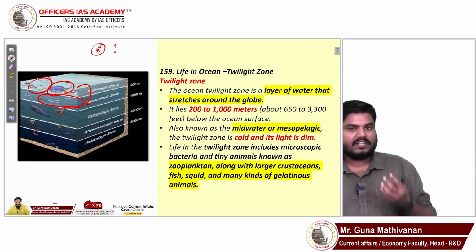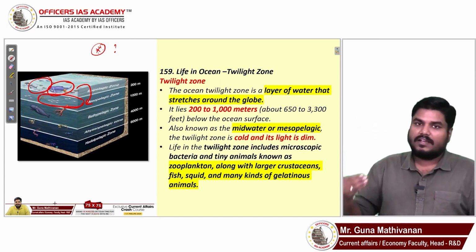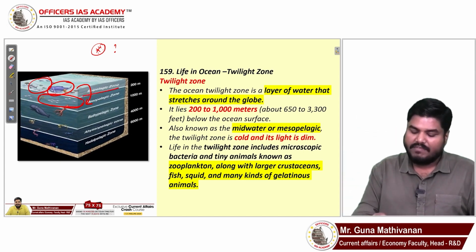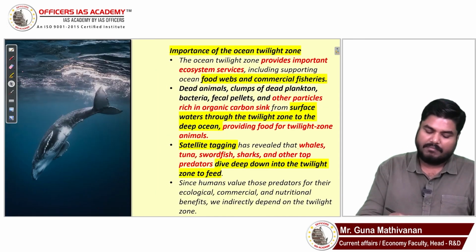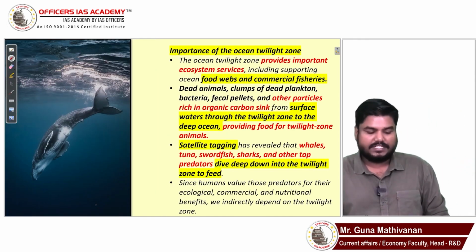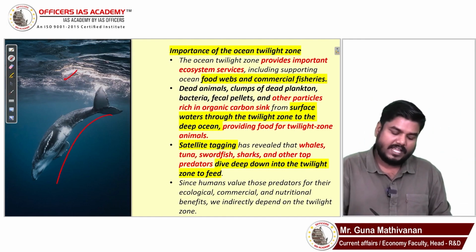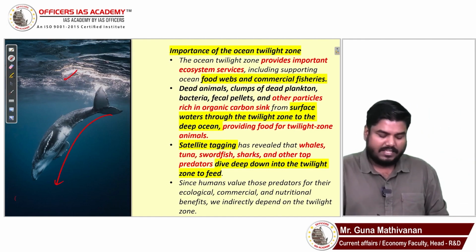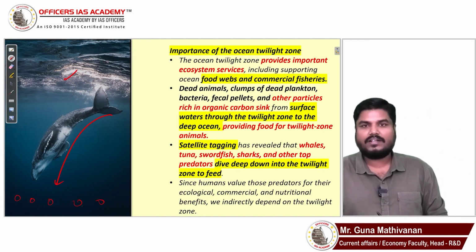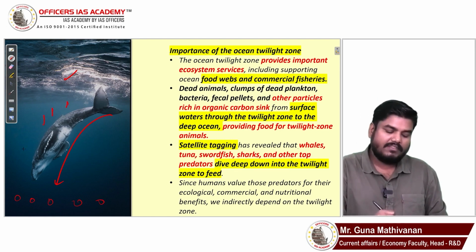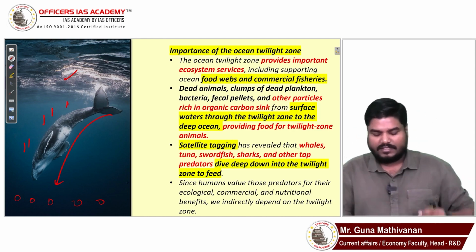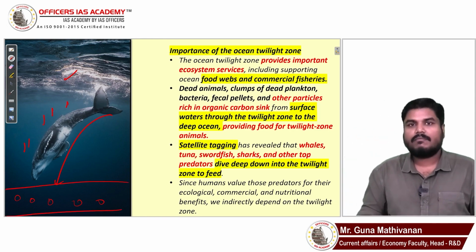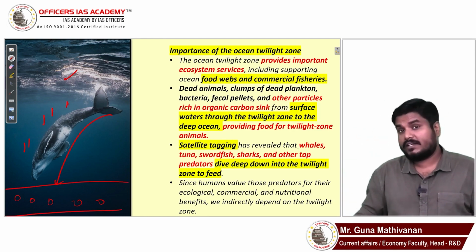So the organisms in the twilight zone are the food for the fish species found in the epipelagic zone. Many times the fishes from the top dive down and have food from the twilight zone. So if you want healthier, commercially available fishes at the top, then this twilight zone has to be more protected also.